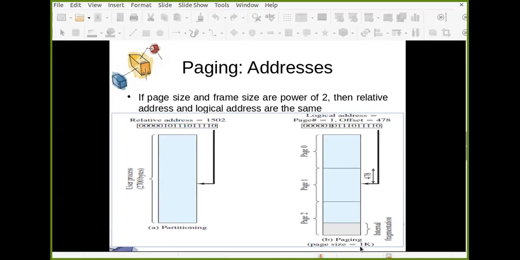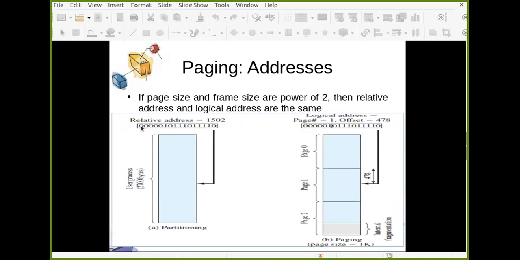So if I consider page size 1K and convert this address into page number plus offset, then page 0 contains 1024 addresses from 0 to 1023, and 1024 onwards they are in page number 1. So address 1502 will be in page number 1, and the offset is 478. So the logical address is page 1, offset 478.